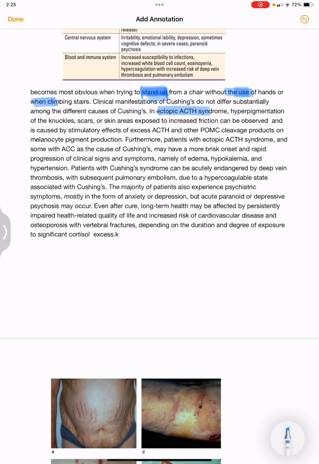In ectopic ACTH syndrome, hyperpigmentation of the knuckles, scars or skin areas exposed to increased friction can be observed. This is caused by stimulatory effects of excess ACTH and other POMC cleavage products on melanocyte pigment production.